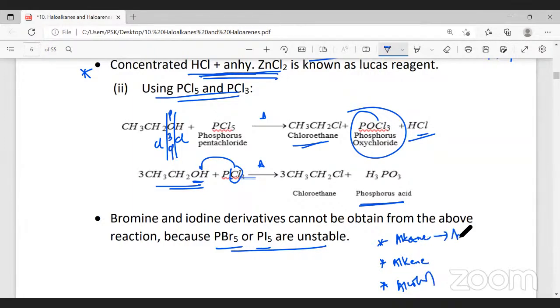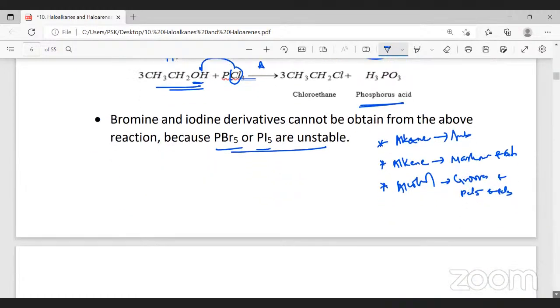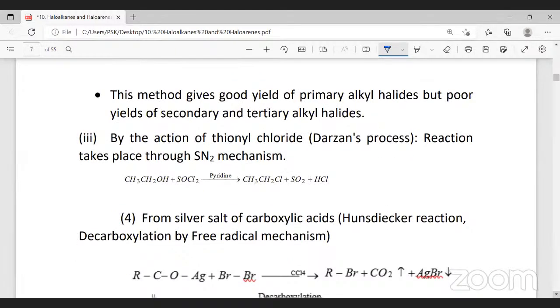Alkanes undergo substitution reaction. For alkenes, we learned Markovnikov's rule and anti-Markovnikov's rule. And in case of alcohols, we learned Groove's process and also the reaction with PCl5 and PCl3. So many methods we learned for the preparation of alkyl halide. Now, a few more methods we have. One is called Darzens process. What is this Darzens process? Alcohol, when allowed to react with thionyl chloride, SOCl2.